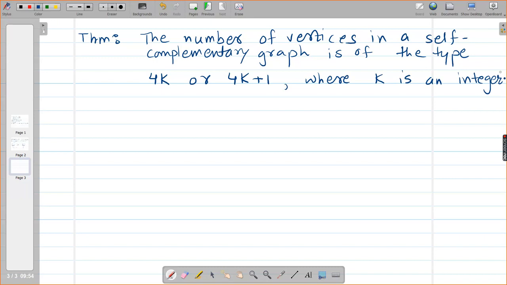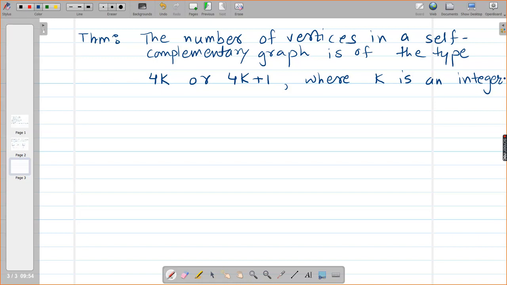Okay? And the converse is not true, right? The number of vertices in a self-complementary graph is of the type, means if the graph is self-complementary, then it must have vertices either equal to a multiple of 4 or a number which exceeds a multiple of 4 by 1.